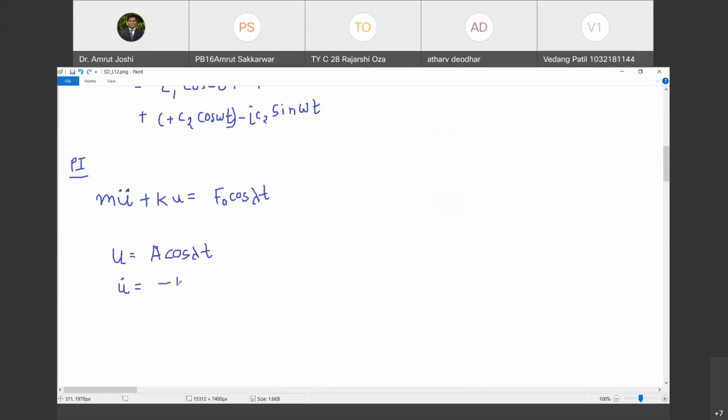Minus a lambda sin lambda t. Do you agree with me? What is u double dot? Tell me.